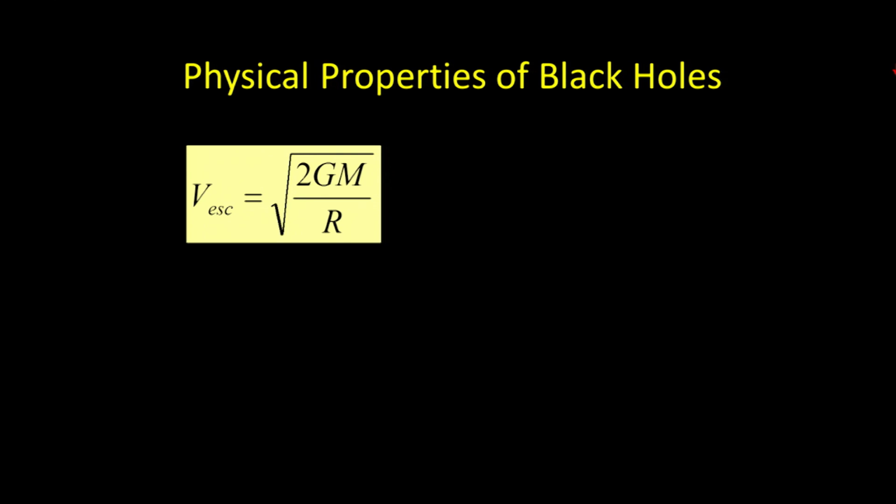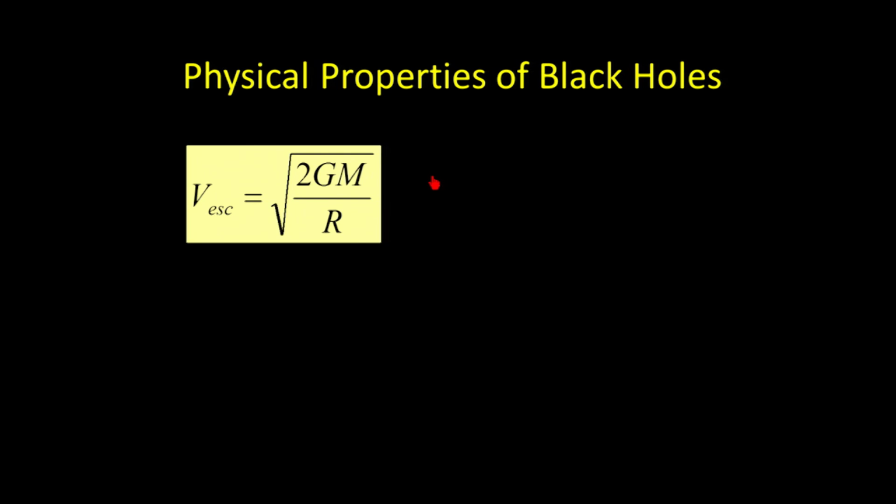In the previous video, we talked about this idea called the escape velocity. And let me bring that back for you. The escape velocity of any gravitating body is the square root of 2GM over r, where G is the universal gravitational constant, M is the mass of the body you're trying to escape, r is the radius of the body you're trying to escape. And notice the inverse nature here. As r becomes smaller, v becomes larger. So a black hole is an object that has shrunk so small that the escape velocity is now greater than the speed of light.